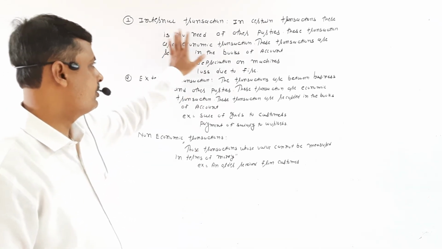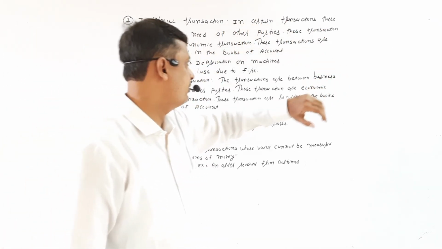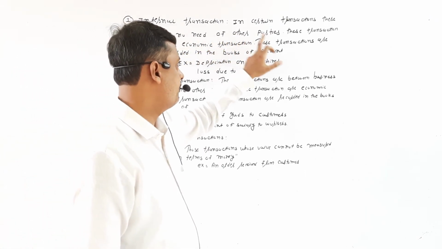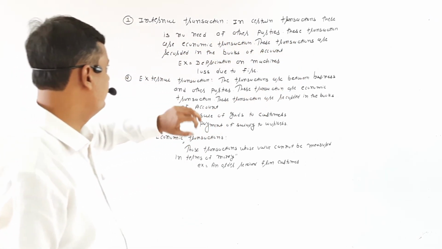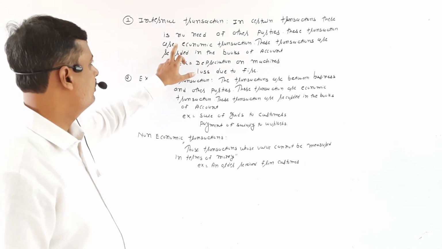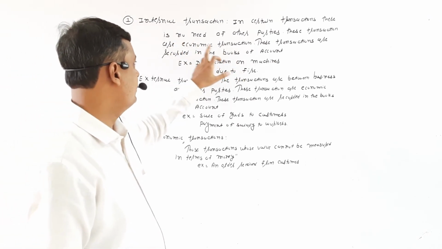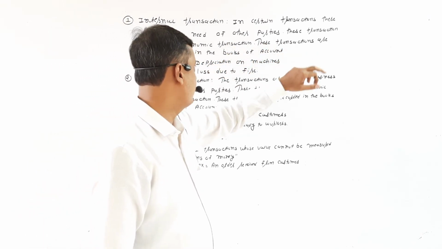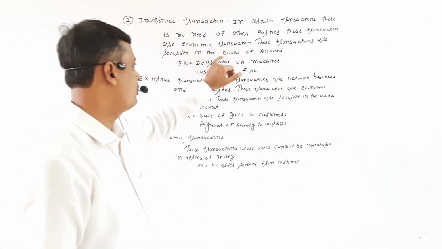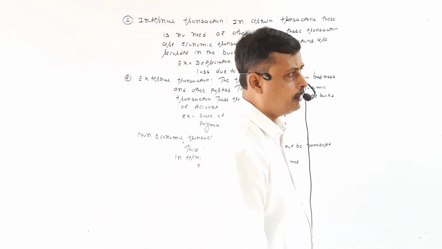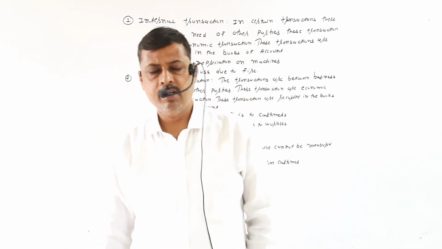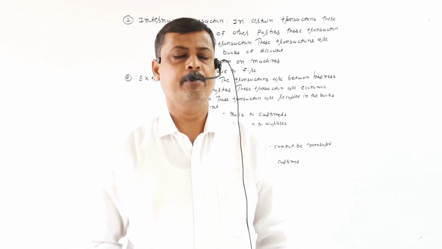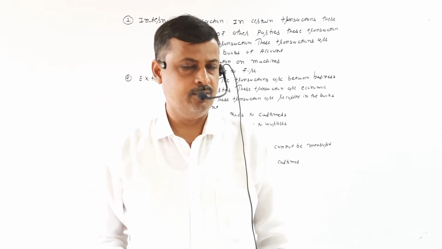Internal transactions: in certain transactions there is no need of other parties. These are economic transactions, and these transactions are recorded in the books of account. In some transactions there is no need of another party. Only the business is making some transactions.